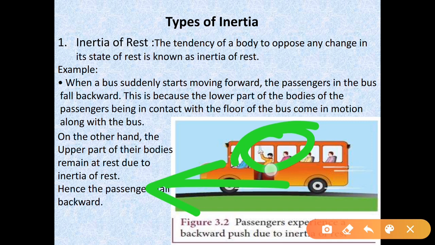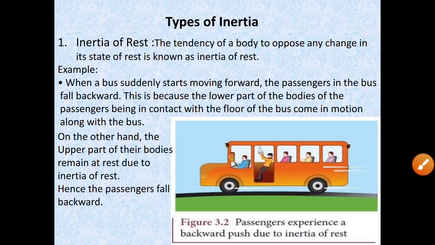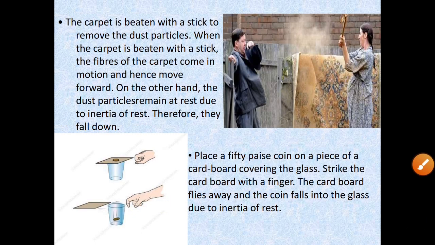So here the upper part of the body is trying to remain at rest due to the inertia of rest, and hence we feel that we are falling in the backward direction. Similarly, when the carpet is beaten with a stick, the dust particles come out. So what is happening here?